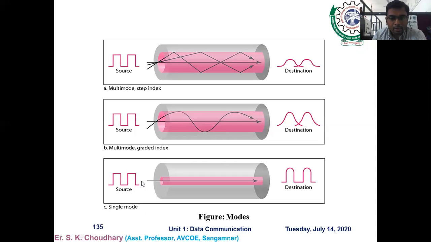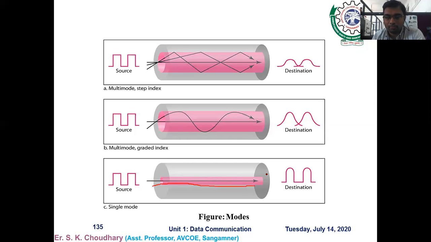In single mode communication there is more focused light, because the light is always parallel to the horizontal line, across the core. There is no reflection or refraction, so it reaches directly from sender to receiver.